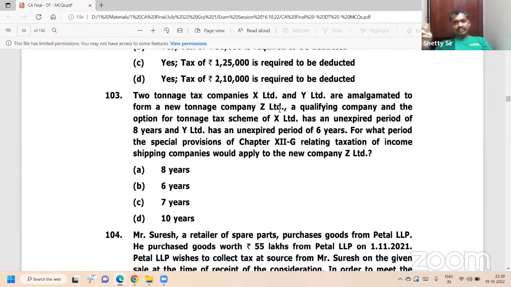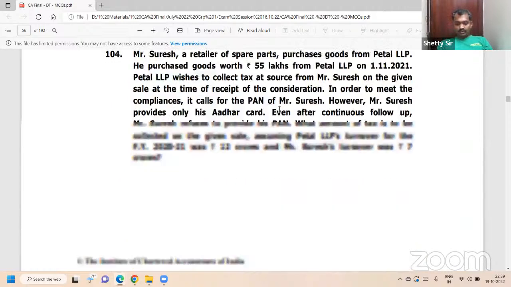8 years you get, 6 years you get. The answer is 8 years. 8 years, sir. 8 years. Amalgamation, all the benefit. If you remember, in 72A you get the benefit as if fresh. That is why 8 years. 8 years. Understood? Yes, sir.